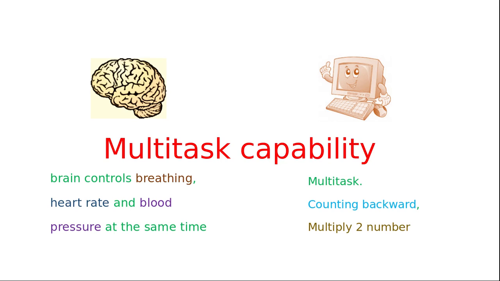But in terms of mental processing, if we give instructions to the brain to do two tasks, it will not perform. These are all implicit tasks the brain performs for us indirectly, but if we explicitly give two mathematical or logical problems to the brain, it is very bad at doing those things. The brain can only handle one task at a time, but for controlling the other parts of the body, it handles it very well. That's why it has a multitasking capability.